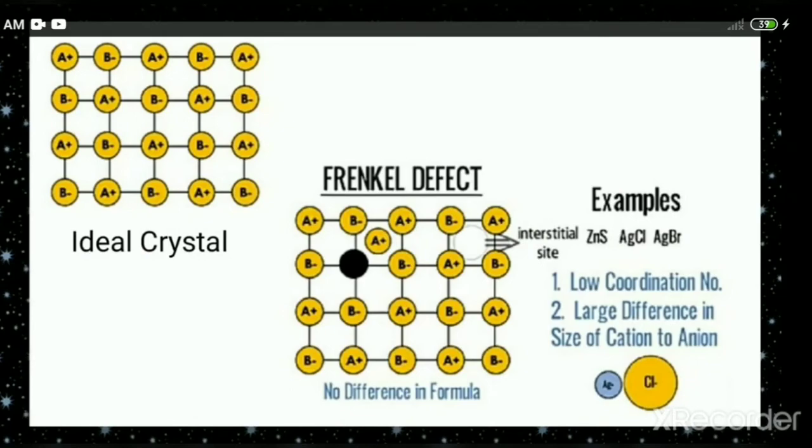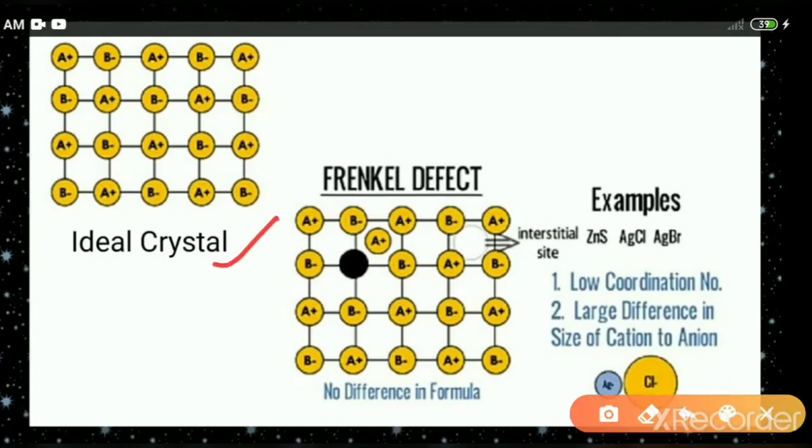In Frenkel defect, when you compare it with an ideal crystal, what you can find is that one of the particles is missing. Which particle is missing? Look at the two structures. This particle is missing. That means A positive is missing from its own site, but it occupies the interstitial site.